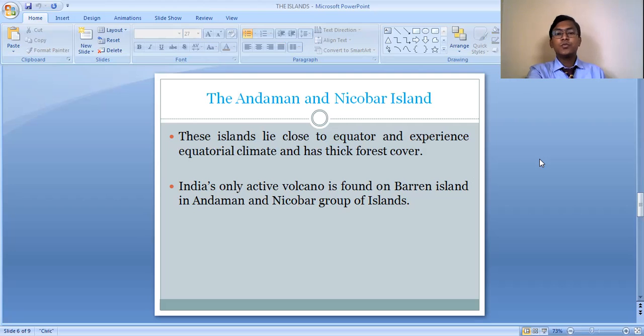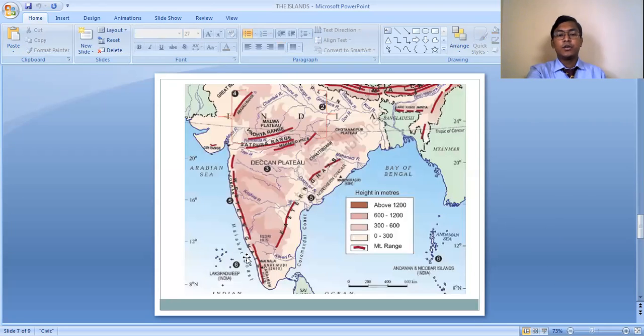So this is what we have covered about the island groups of India, the Lakshadweep Island Group and the Andaman and Nicobar Island Group. In the map you can see the location of these island groups. The Lakshadweep Island Group, on the left hand side, lies very close to the coast of Kerala. Here you can see small dots. These small dots are actually small islands, which all together are known as the Lakshadweep Island Group.